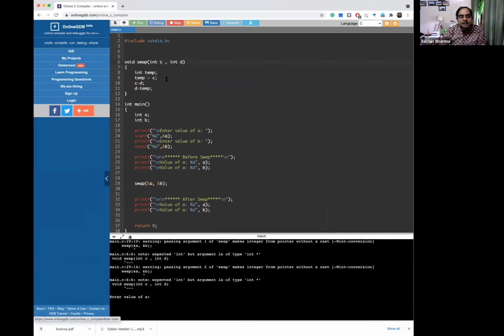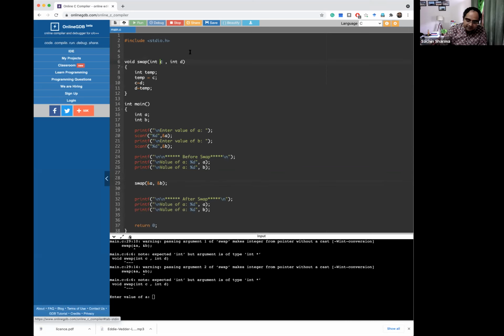So it is saying, either change the type of these two variables or change the type of these two variables. Since we have discussed the previous case, now we are going to the second case. We have to take the address of A into some variable, and what is the type of variable in which we store addresses? Can anybody tell me? We can use pointer here. Correct. Since we have to pass addresses, we have to store addresses, and if we have to store addresses, we need not the normal variable, but the pointer variable.